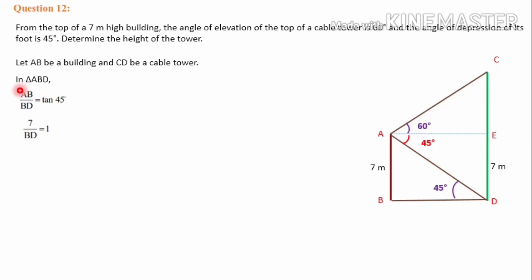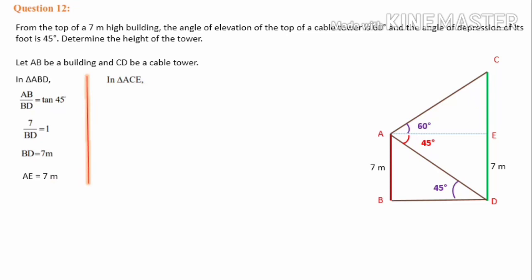That is, AB we know the height, that is 7 meter, by BD is unknown, is equal to 1. When you cross multiply it, BD into 1 is BD, equal to 7 meter. Then BD 7 meter means AE is also 7 meter. From the diagram it is visible, BD and AE are equal. So that is what is mentioned, AE 7 meter.